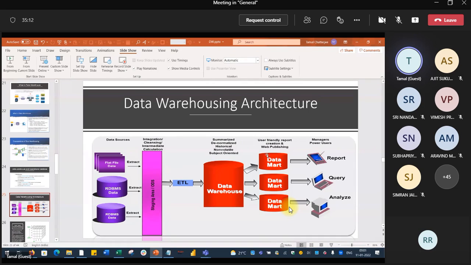And then you are creating different data marts out of this big data warehouse, which cannot be managed properly. And then you are getting some reports, query analysis and all those things for different types of people. So that is the crux of the story of the data warehouse. Has anybody worked in a data warehouse project? He or she can come up and say anything you would like to add here from your experience.